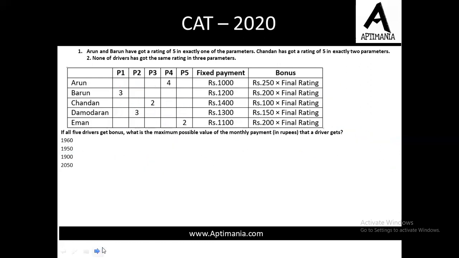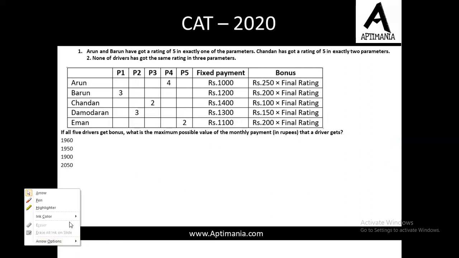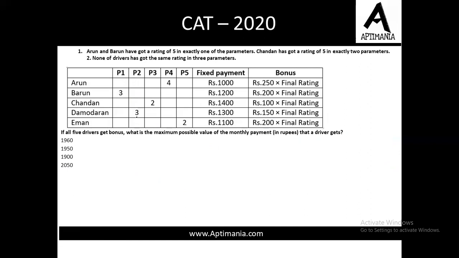Right? And moving to the last question of this set. If all the 5 drivers get bonus, what is the maximum possible value of monthly payment? Now in the previous question we minimized the value. Now in this particular question we need to maximize the value. Now moving to the conditions that are given to us. Arun has got 5 in one parameter, Varun has exactly 1 parameter with 5, and Chandan has got 5 in exactly 2 of the parameters.